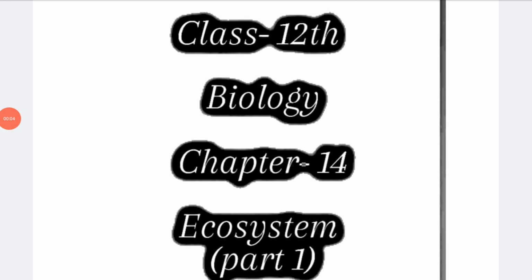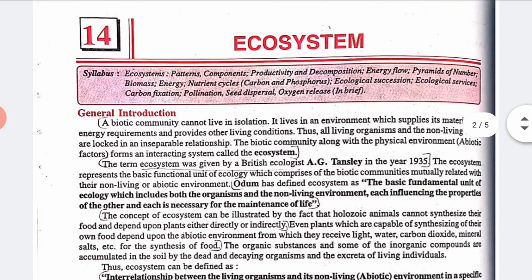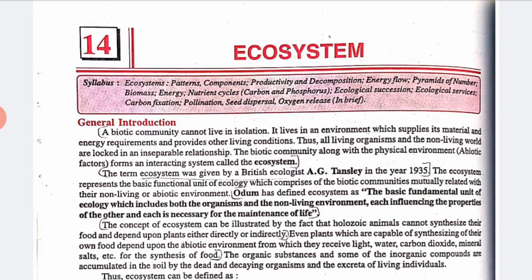Today we are going to start with new chapter number 14, ecosystem. Okay, so let's start. So first of all, I want to tell you what is ecosystem. A biotic community cannot live in isolation, right? It lives in an environment which supplies its material and energy requirement and provides other living conditions. Thus all living organisms and the non-living world are locked in an inseparable relationship.